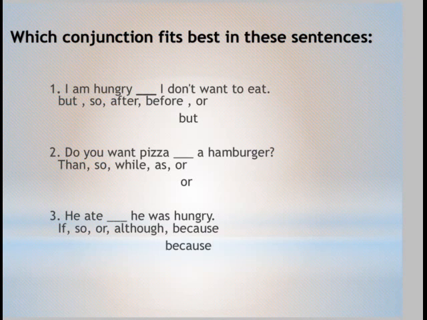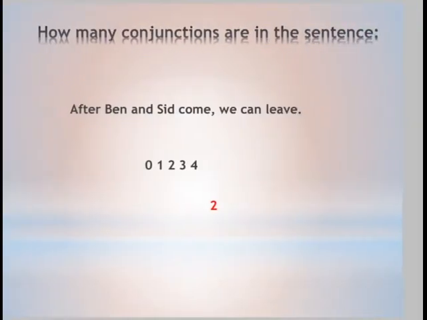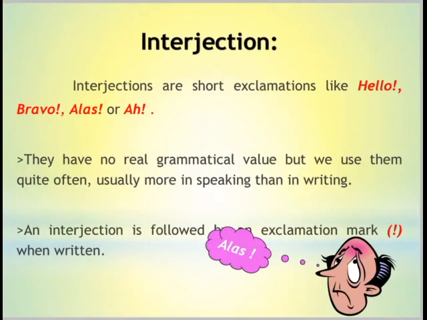Which conjunction fits best in these sentences? I'm hungry, dash, I don't want to eat. But, so, after, before, or. I think so, but. Do you want pizza, or a hamburger? Then, so, while, as, or. He ate, dash, he was hungry. Because he was hungry. How many conjunctions are in the sentences? After, and, sit, come. We can live. After, and is a conjunction.